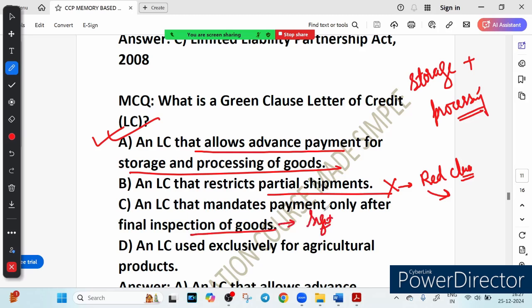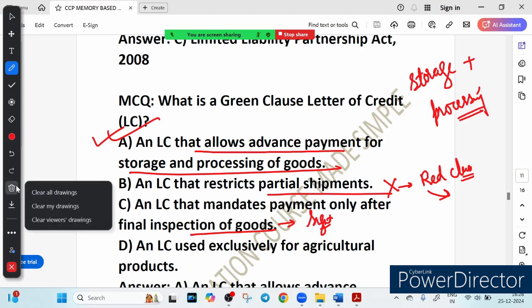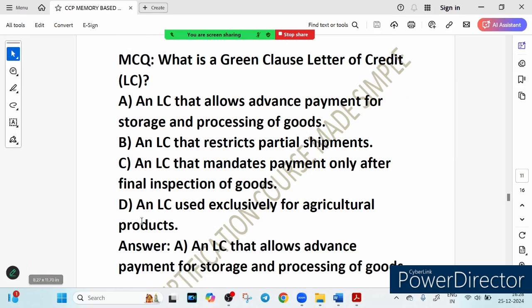Okay, and the last option says LC is used exclusively for agriculture purpose. I think a green clause LC is not restricted to agriculture purpose. So what we have learned in this particular question is that the green clause letter of credit helps the exporter by providing advance payment for storing and processing goods. It reduces the financial risk for the exporter, and this type of LC is highly beneficial in cases where goods require extra time for handling before delivery, right? So this is the key fact about the green clause letter of credit.